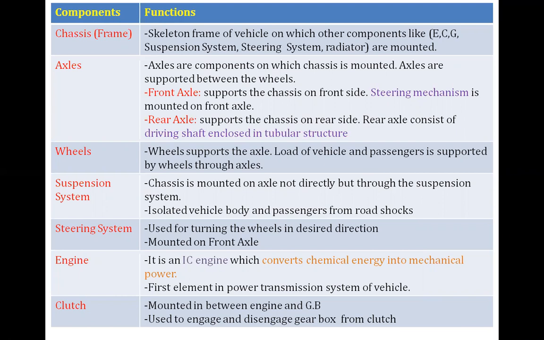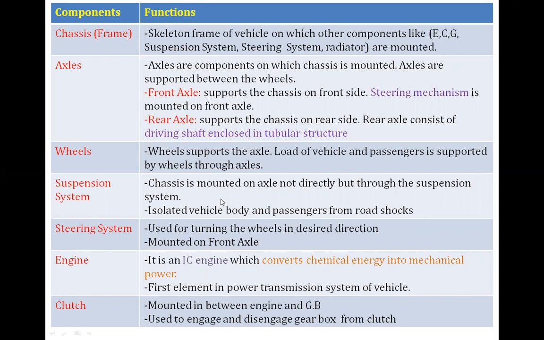Then suspension system. Chassis is mounted on the axle not directly but through the suspension system. Suspension system isolates the vehicle body and passenger from road shocks. So what is the function? The function of the suspension system is to isolate the vehicle body and passenger from the road shocks. So that is how the suspension system works in an automobile. Then steering system. It is used for turning the wheels in the desired direction. The steering system is mounted on the front axle.